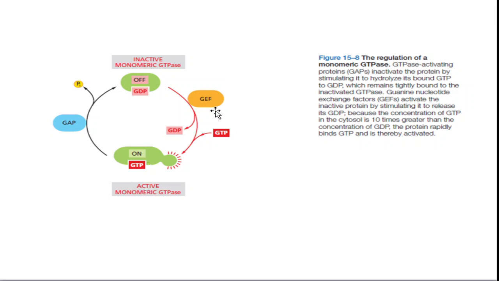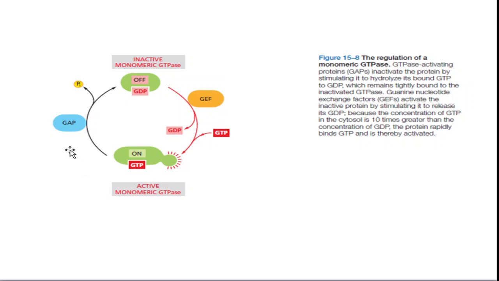Okay, so with regard to GEF, which is called guanine nucleotide exchange factor, it is involved in converting the inactive form of this particular protein to the active form, which means they are called exchange factors. So for the GTP, they will be exchanging the GDP. If you want to convert the GDP bound inactive protein to GTP bound active protein, then the presence of GEF is required. Whereas if you want to switch off the mechanism, if you want to convert a GTP bound active form into a GDP bound inactive form, then in that case you need GAP.